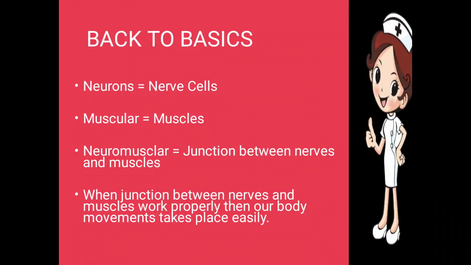Next one, back to basics. Neuro is related to the nerve cells, muscular is related to the muscles. Neuromuscular means the junction present between the nerves and muscles. When the junction between the nerves and muscles works properly, our body can perform movements very easily. But if the junction doesn't work properly, then body movements get affected.